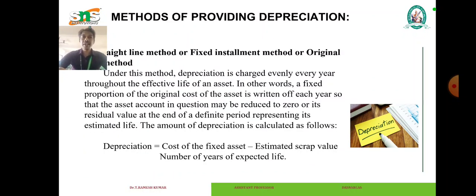The first method is the straight line method or fixed installment method or original cost method. Under this method, the depreciation is charged evenly every year throughout the effective life of an asset. In other words, a fixed proportion of the original cost of the asset is written off each year, so that the asset account in question may be reduced to zero or its residual value at the end of the definite period representing its estimated life. So the amount of depreciation is calculated as follows: depreciation equals cost of fixed asset minus estimated scrap value, divided by number of years of expected life.